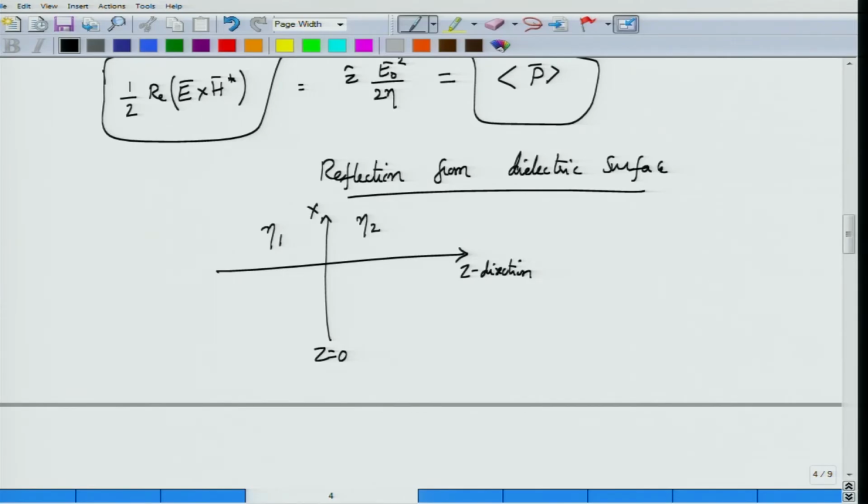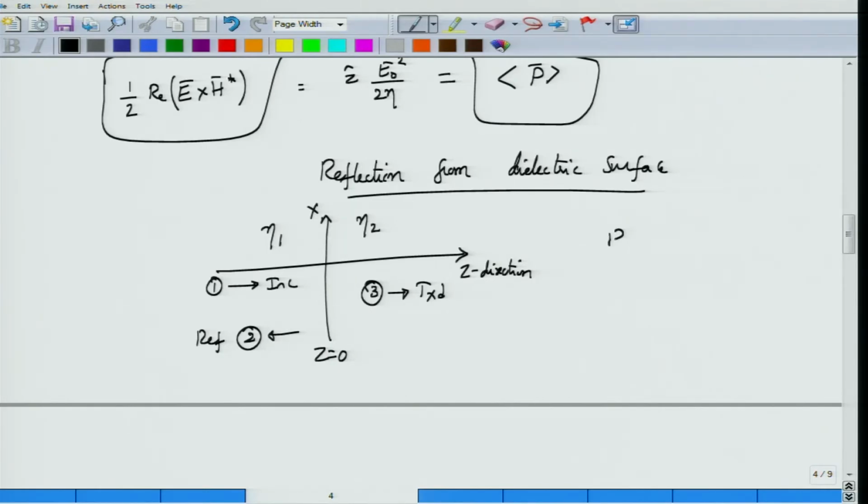First you have an incident wave. Because eta 1 and eta 2 are not the same, there will be some reflected wave. However, in this case now, because in a dielectric region you can actually have electric fields, there will be some electric field into the second medium. So because of this, at this interface you actually have incident, reflected and transmitted waves into the second region.